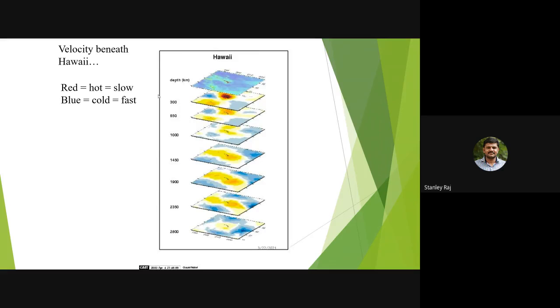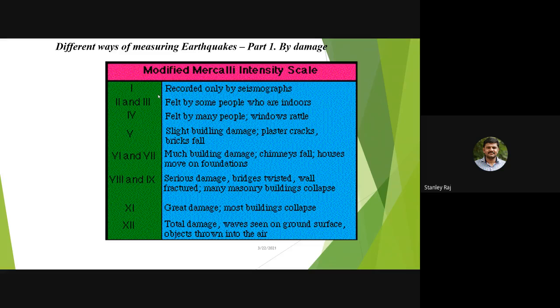There are different ways of measuring earthquakes, that is the Mercalli intensity scale. The first level is recorded only by seismographs. We classify the intensity of earthquakes based on the magnitude, and all of these are classified based on the damage they make. If the modified intensity scale is 1, it will be recorded only by seismographs. If it is 2 and 3, it will be felt by some people who are indoors.